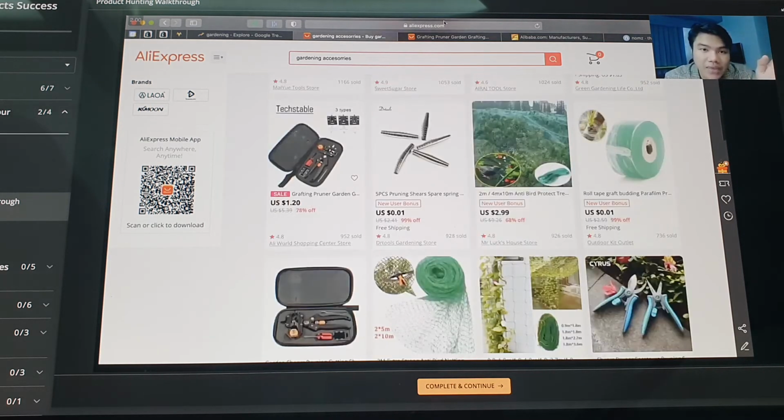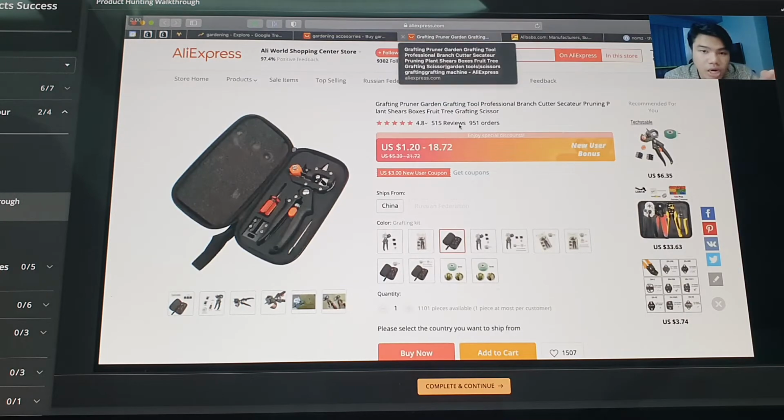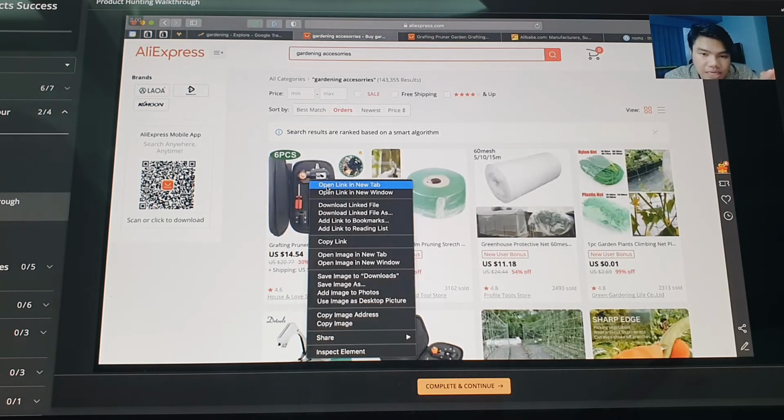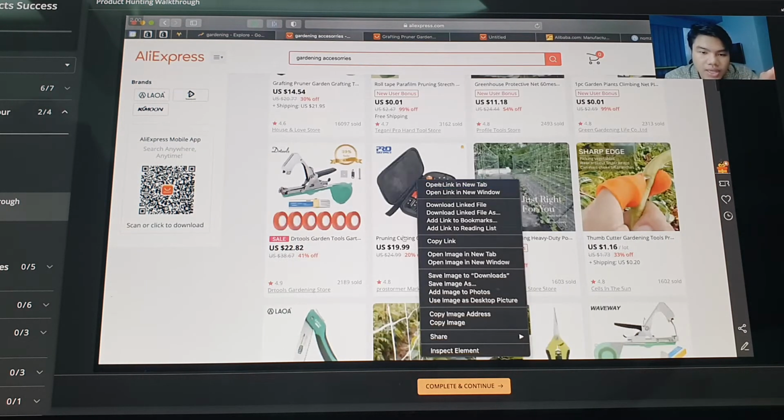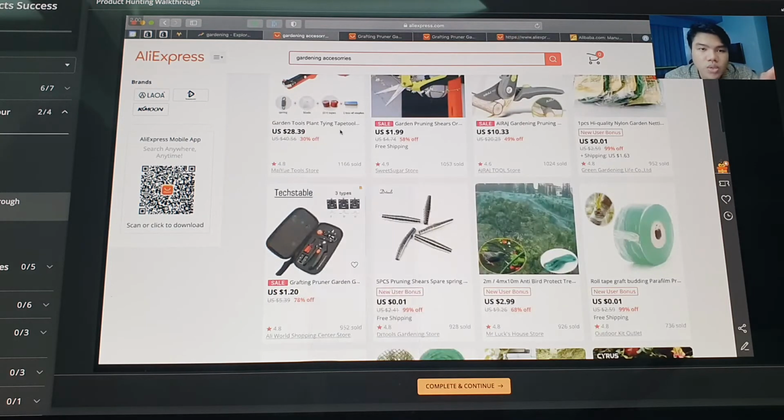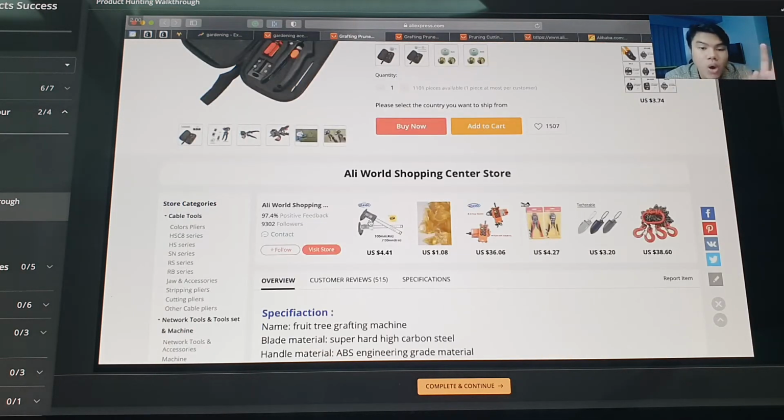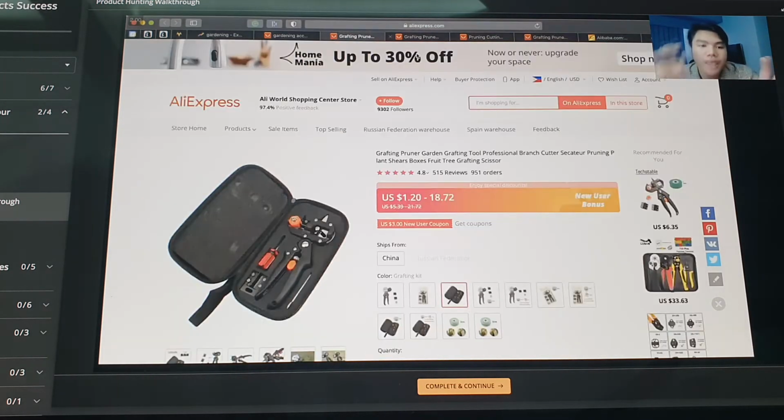So what I do usually, for example, if I decided to sell this item, itong crafting pruner gardening tools, I will open this in a lot of tabs. For example, this one, open link in new tab, ito din, open link in new tab. And what I usually do is I chat natin mga suppliers nila. And the supplier who will offer me the lowest price, siya yung supplier na kukunin ko of course.